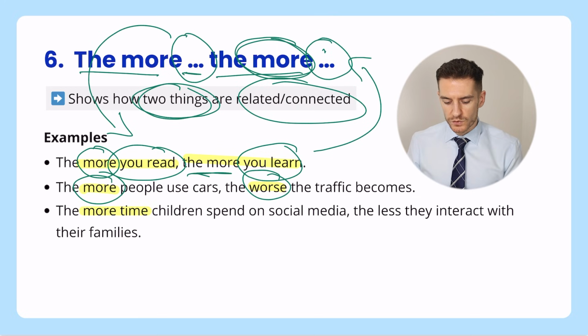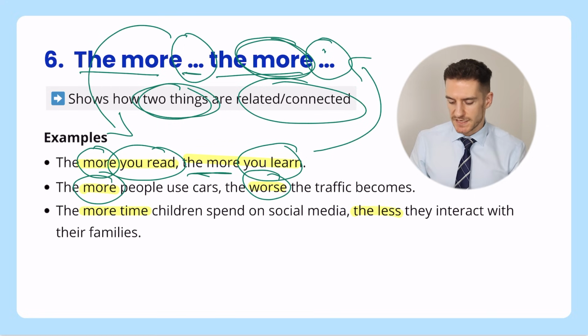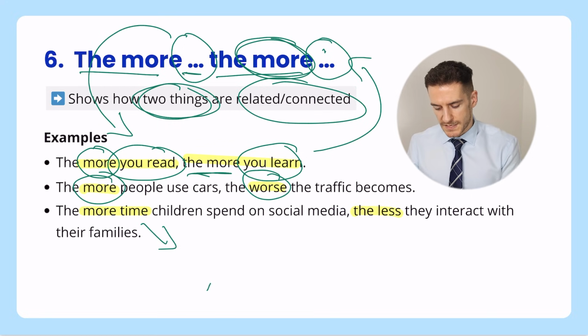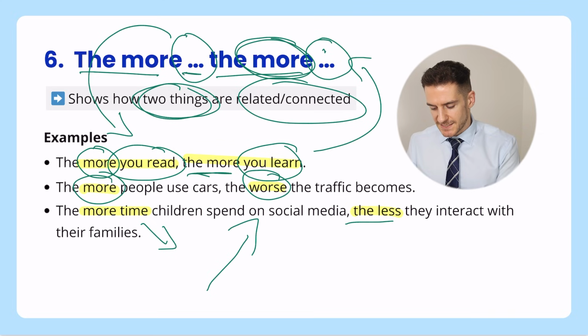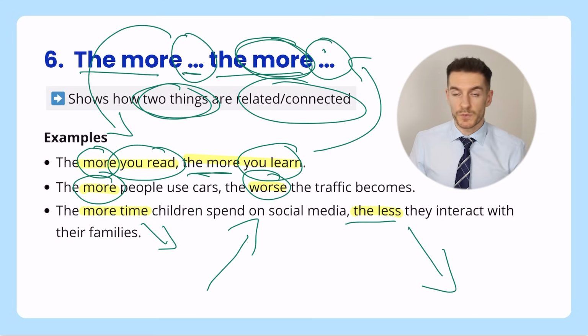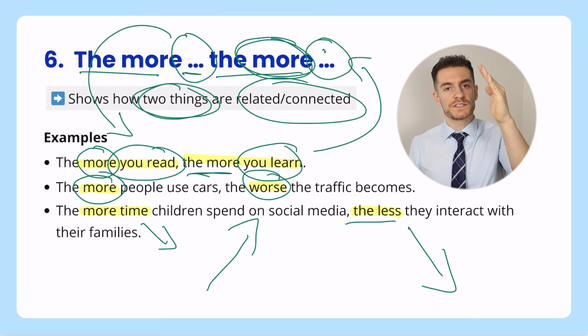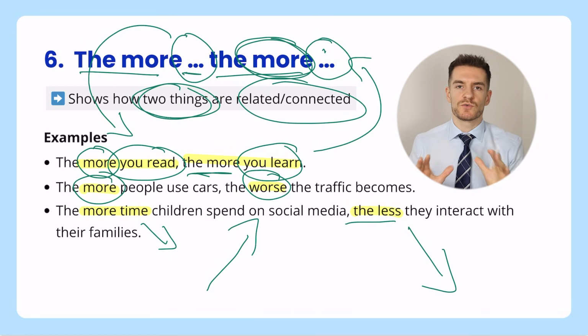Last one, the more time children spend on social media, the less they interact with their families. So for this one, more time, well, that's going up. But then it says less, well, that's going down. So for this one, we're showing the relationship by saying if one thing goes up, well, the other thing goes down. So this is a great grammar structure you can use to show how two things are connected.